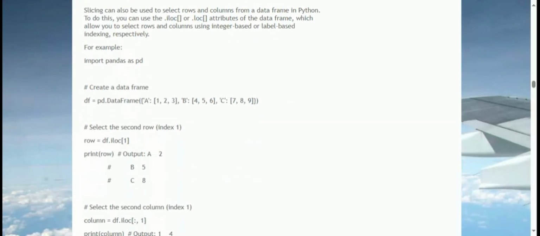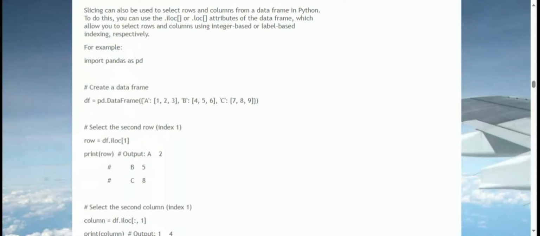# Select the second row, index 1: row = df.iloc[1]. print(row) # Output: A 2, B 5, C 8. # Select the second column, index 1: column = df.iloc[:, 1]. print(column) # Output: 4, 5, 6.